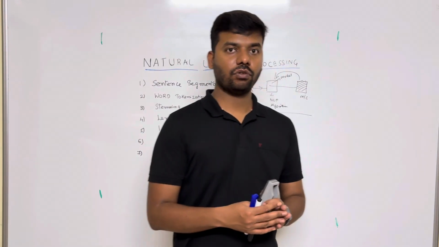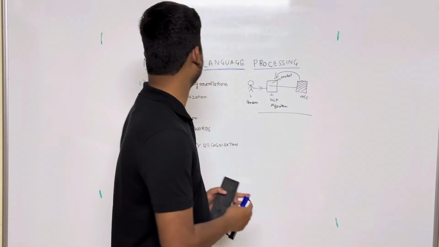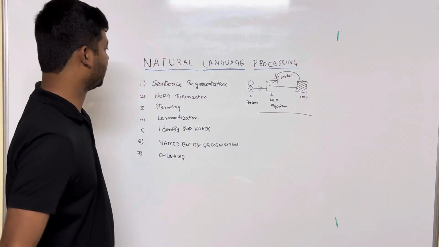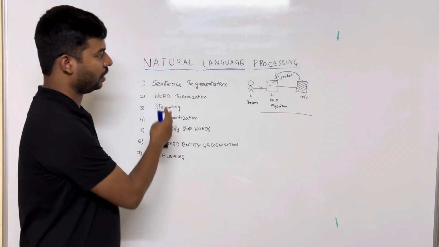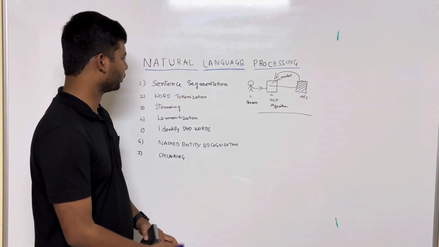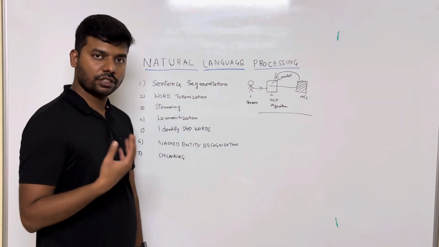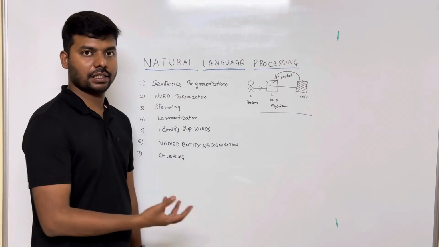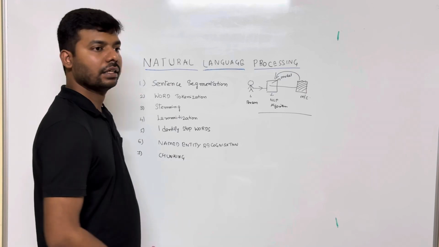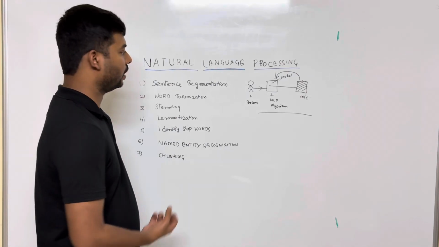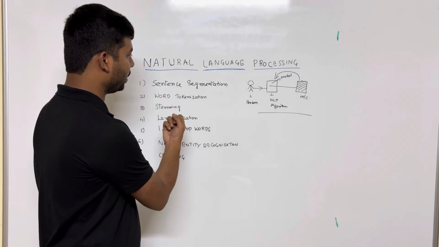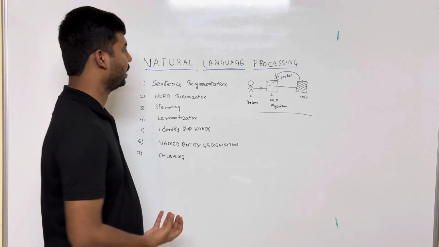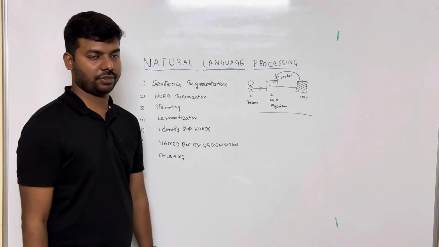Now, going further into the topic, here I'm listing out all the steps that NLP has. Suppose I give a sentence to the machine, and the machine wants to interpret that particular input, then whatever NLP technique it uses, it follows the same set of steps.